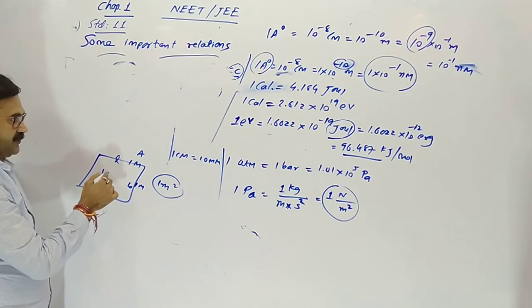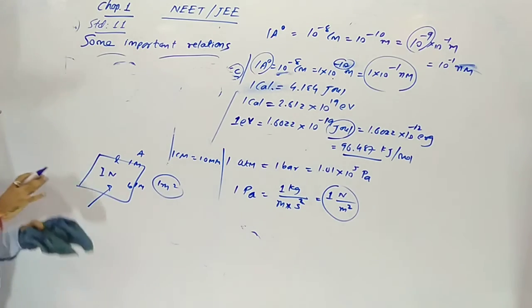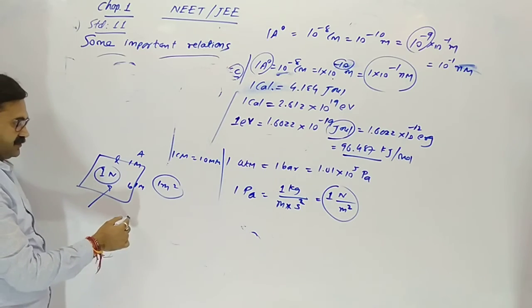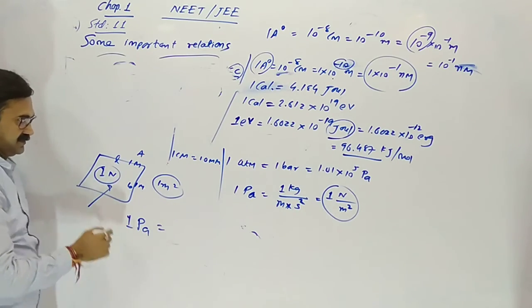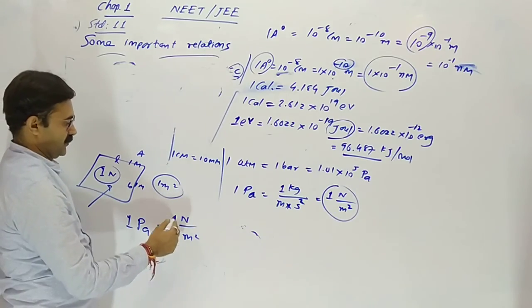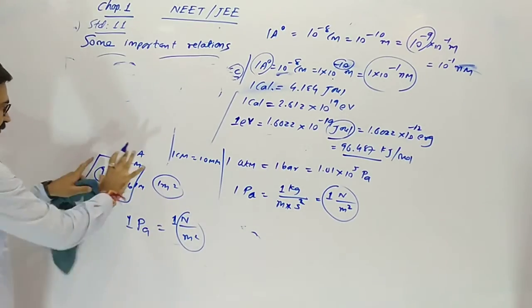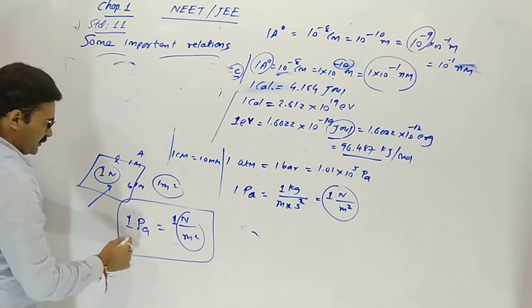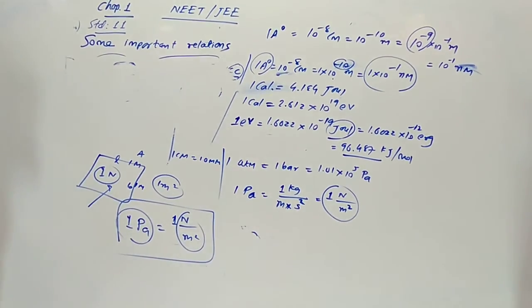We are applying force 1 Newton on it. On 1 meter square area, apply 1 Newton force, so pressure is 1 Pascal. So 1 Pascal is equal to 1 Newton force applied on 1 meter square perpendicular to it. So 1 Pascal, this one is also a unit of pressure.